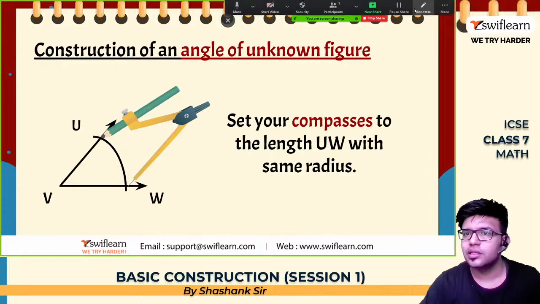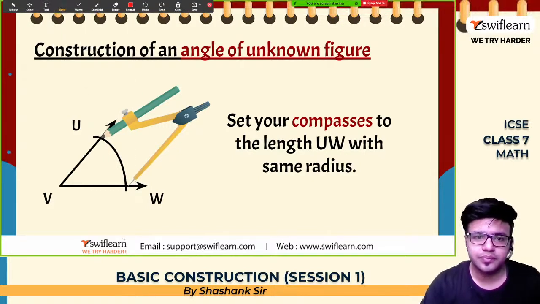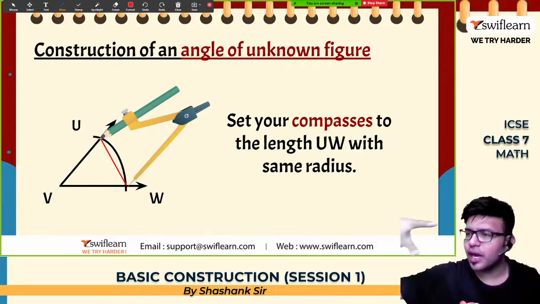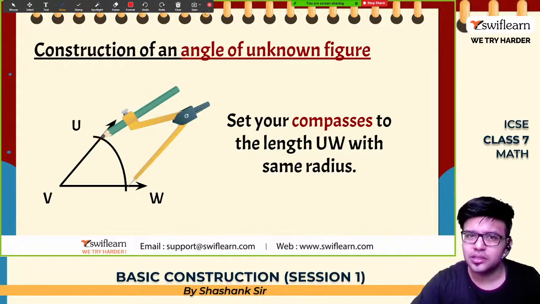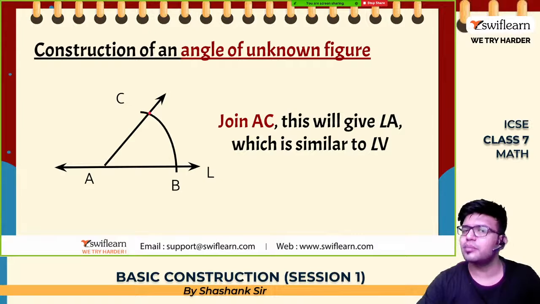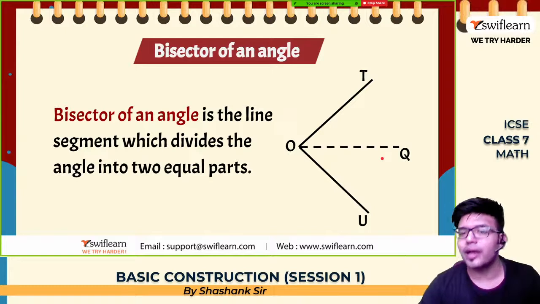Measured distance, ये जो distance है from this point to this point, ये हमें चाहिए. ओके, जो कंपास ऐसे ही उठा के, with the same distance, with B as a center, you make an arc. Let it cut this arc at point C. I've got it like this now, point C. From A you join this, draw a line passing through C, or join AC. This will give you angle A which is similar to angle V.